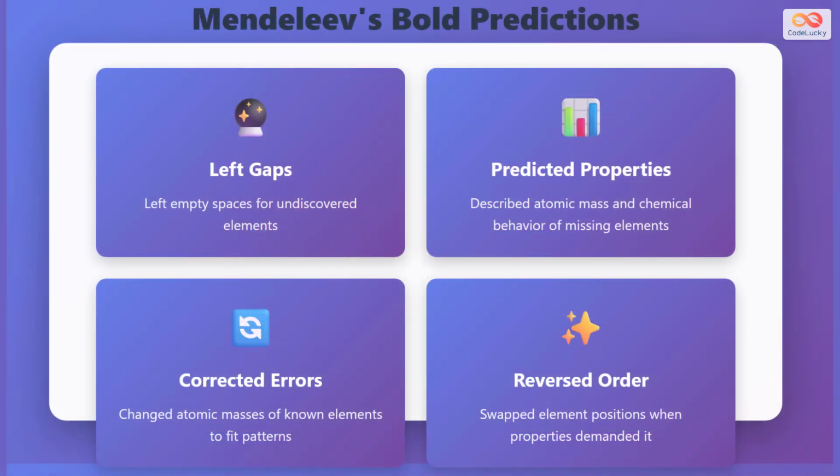What made Mendeleev truly brilliant was his confidence in the periodic law. He made 4 bold moves that shocked the scientific community. First, he left empty spaces in his table for elements that hadn't been discovered yet. Second, he predicted the atomic mass and chemical properties of these missing elements. Third, he corrected the atomic masses of some known elements when they didn't fit the pattern. Finally, he even reversed the order of certain elements when their properties demanded it, trusting the pattern over the measurements.